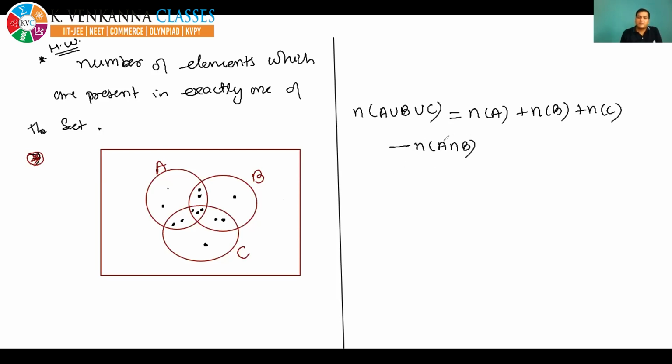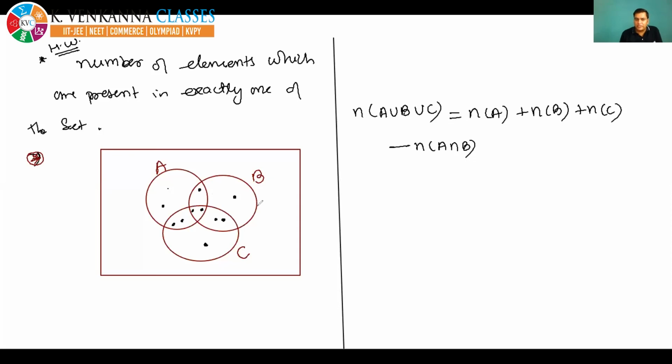Okay. So after removing A intersection B, see, 1 is removed from here and 1 is removed from here also. Now, to remove this, I have to remove this also because it is occurring twice.